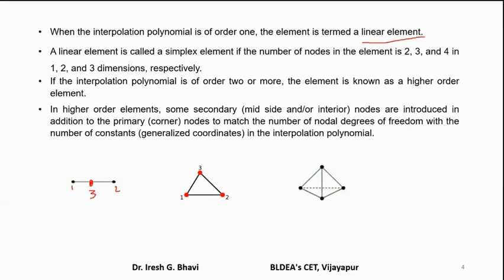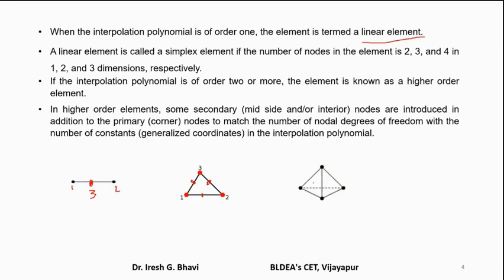It is a single element, not 2 elements. It is a single element with 3 nodes. This is called a quadratic bar element. It means the displacement polynomial assumed for this bar element is a quadratic polynomial. Similarly, for the triangular element also, suppose instead of only 3 nodes, you introduce mid nodes here, here, and here, then it is called a quadratic triangular element.